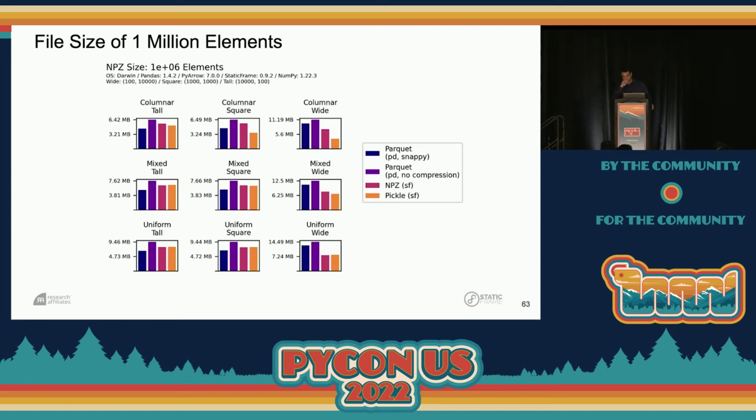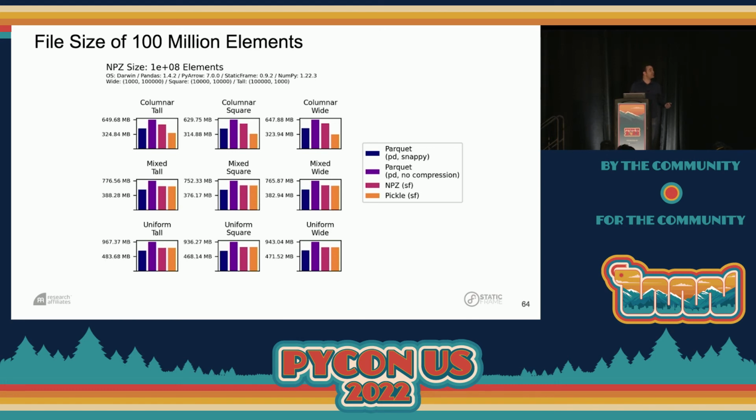Okay, so here's a similar chart of the resultant file size on disk of NPZ, Parquet, and Pickle. Again, Parquet is in dark blue with compression, purple without compression. And right away, we see that the compression works. Compression is always smaller. Notice also the NPZ in magenta is always smaller than uncompressed, sometimes even smaller than the compressed Parquet. And that's a really interesting observation.